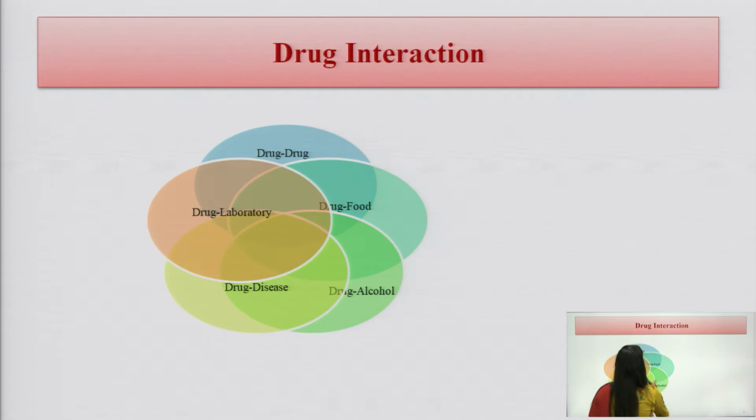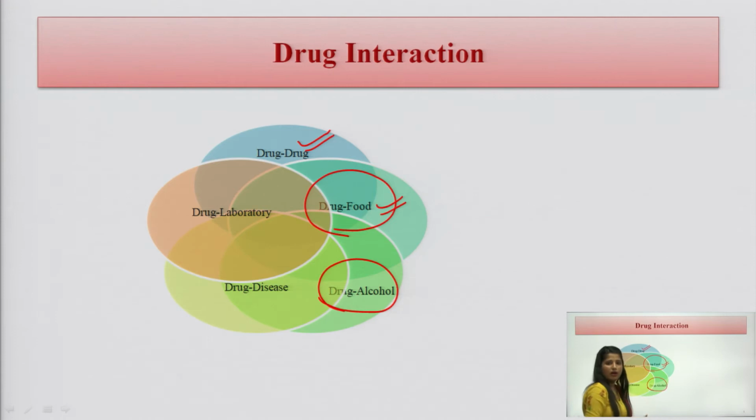Now we will study the different kinds of drug interaction. So there could be a drug-drug interaction. There could be an interaction with food. Sometimes the drug interacts with milk or any other food, maybe fatty food, maybe cheesy food. So this happens in a drug-food interaction. Then there is a drug-alcohol interaction. A drug can interact with alcohol also. A drug can interact with a disease also.